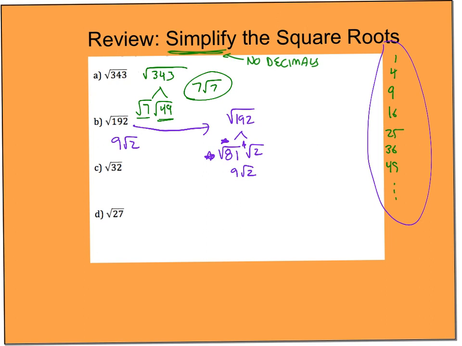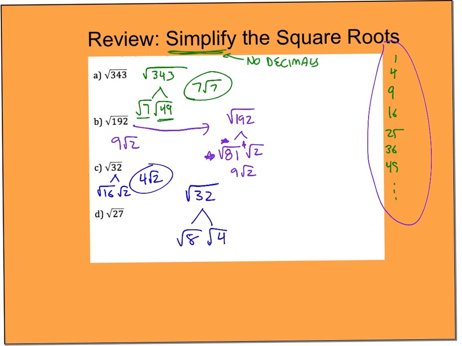32, let's see, I can go 16 and 2. So the square root of 16 is just going to be 4. So there's my answer. Okay, so you know, for this one, square root of 32. What if you automatically jump to 8 and 4? Okay, you're not wrong.